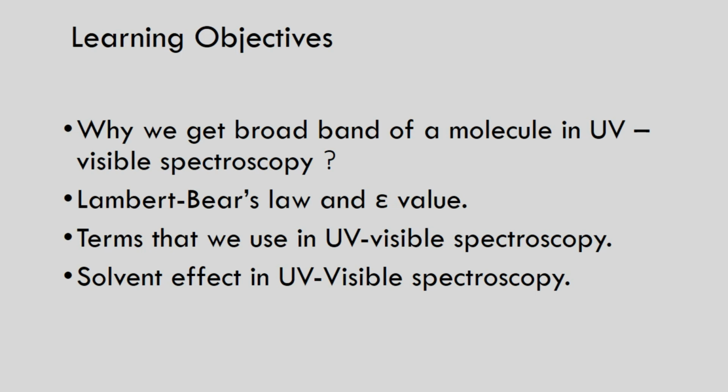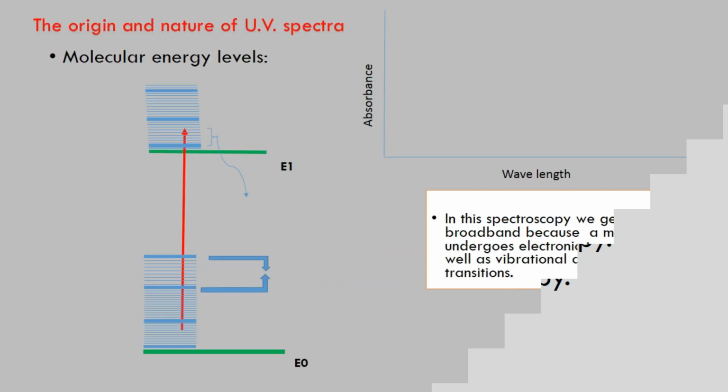So now let's start with the first one: why we can get broadband in UV visible spectroscopy. According to the learning objective, we start with the origin and nature of UV spectra. Here we should know that UV atomic spectra consist of very sharp lines, while molecular UV spectra give broad bands covering a wide range of wavelengths, because in an atom there is a specific wavelength of absorbance. Whenever we are talking about a molecule, a wide range of wavelengths is absorbed, and that's why it gives me a broadband.